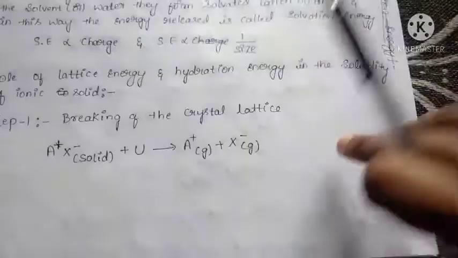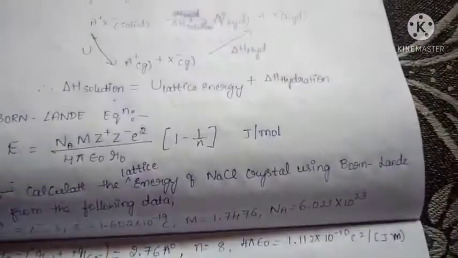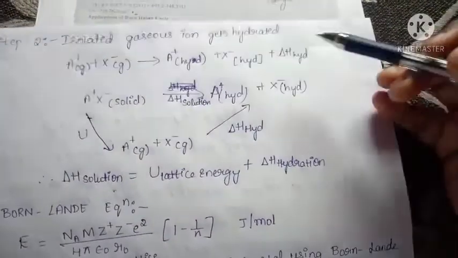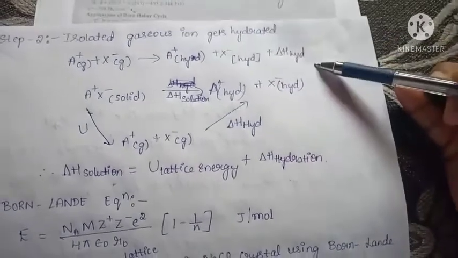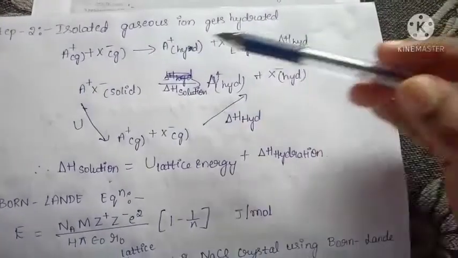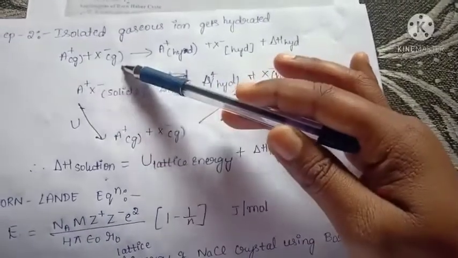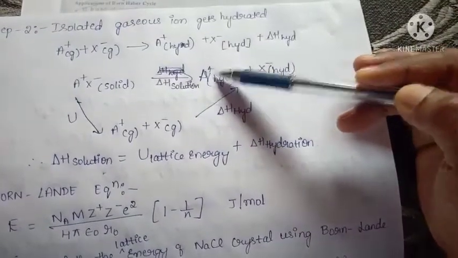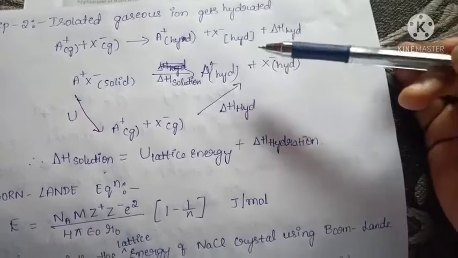Next, step 2. Step 2 is that the isolated gaseous ions get hydrated. It means the gaseous cation and gaseous anion are hydrated.